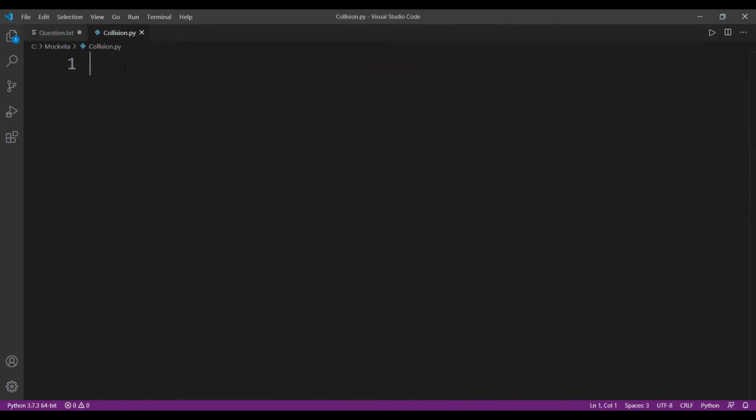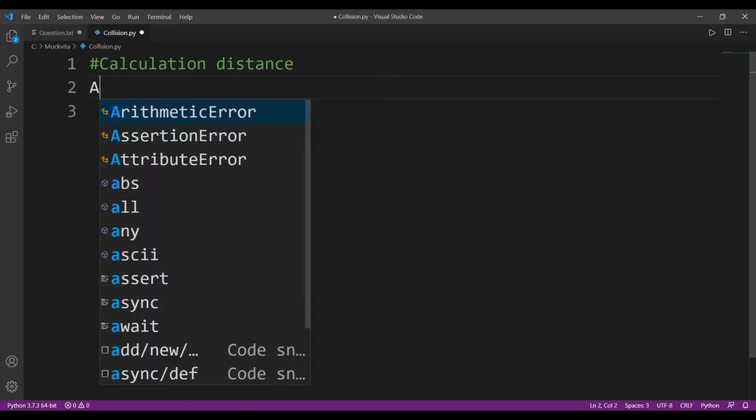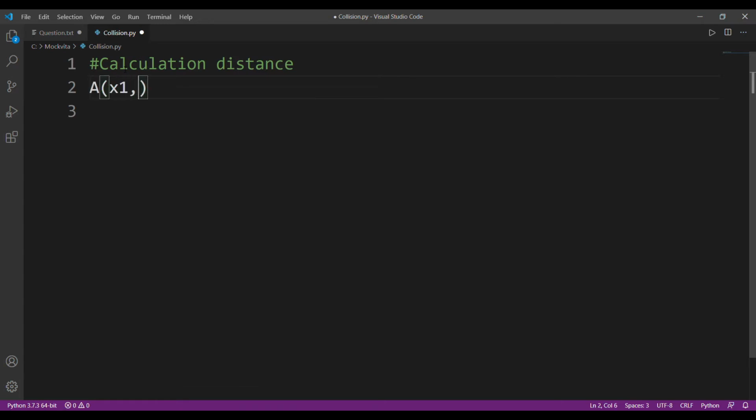Now, how do we calculate distance in a graph? Basically, the calculation of this distance. So if you all might remember, if we go a little back in time, in high school we have studied how to find, if we have a point A with coordinates x1, y1, and point B with coordinates x2, y2, how do we find the distance between A and B?